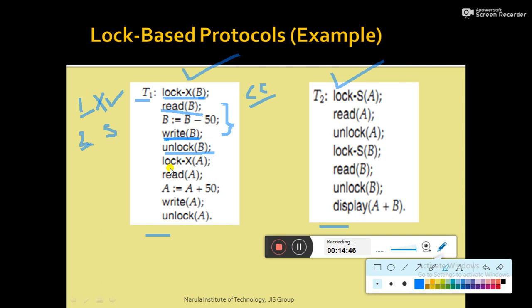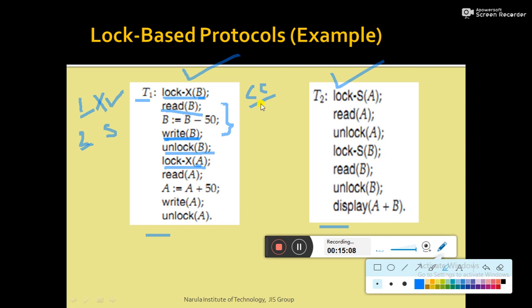Next, lockX A means now T1 has to read the value of A and modify A. So again you have to acquire a lock on data item A, and definitely it should be in exclusive mode lock. So lockX A means transaction T1 makes a lock request on data item A in exclusive mode lock.